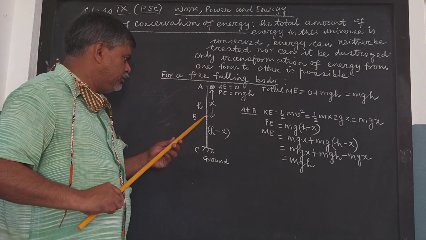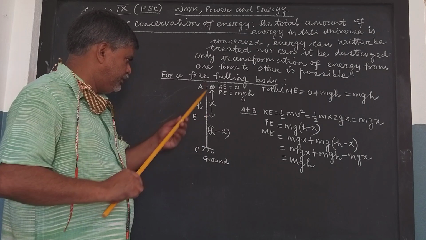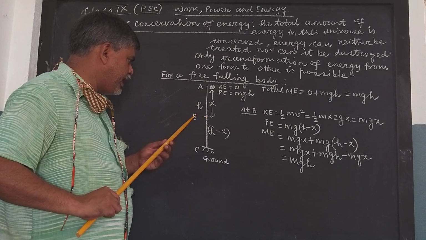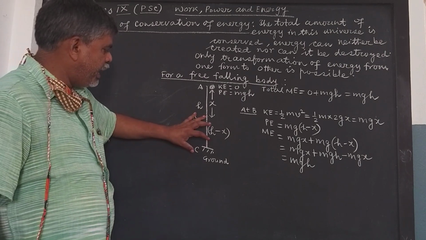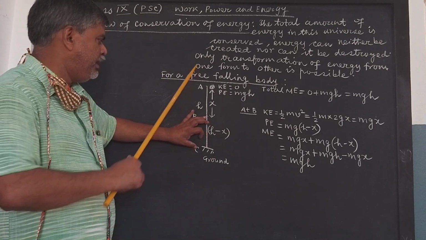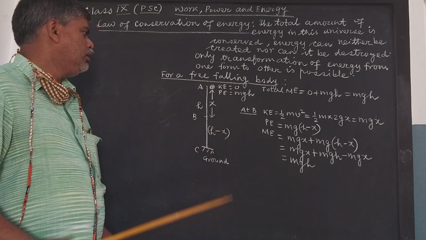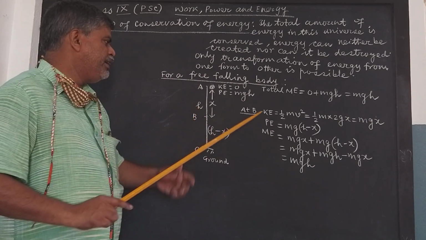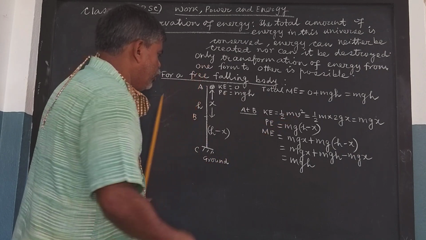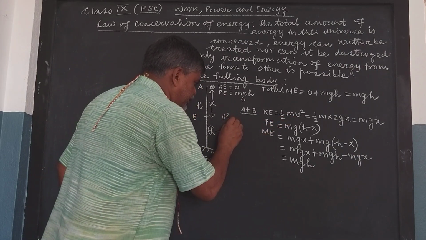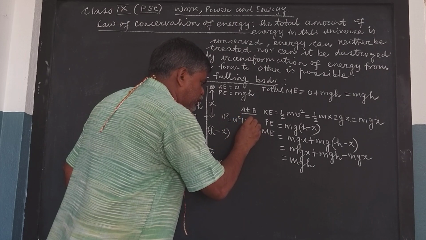Suppose it has fallen through a height x and reached the point B. Then its height from the ground is obviously h minus x. So at B, its kinetic energy is half mv square. Now we know v square is equal to u square plus 2gh.